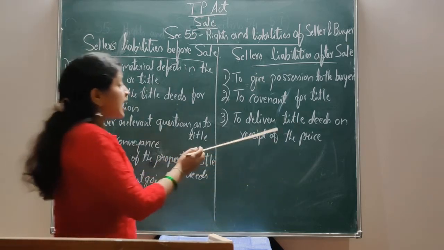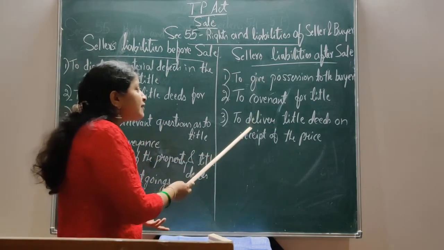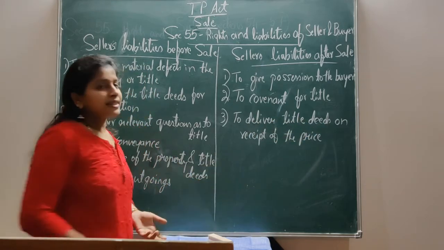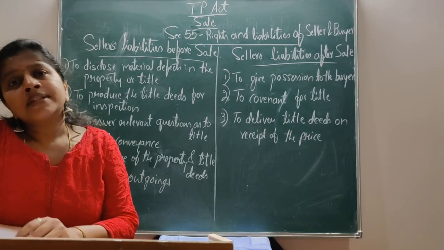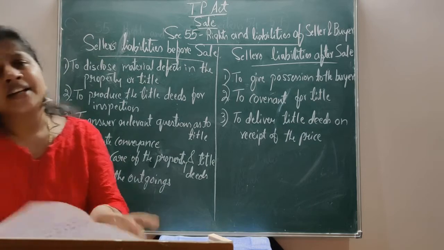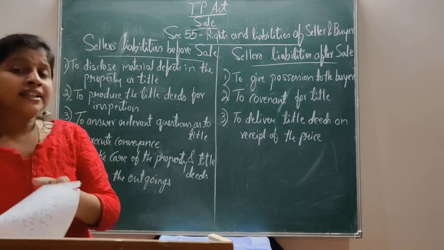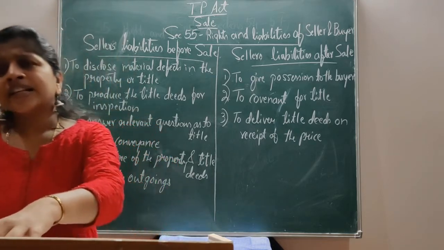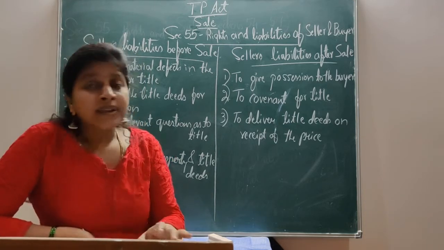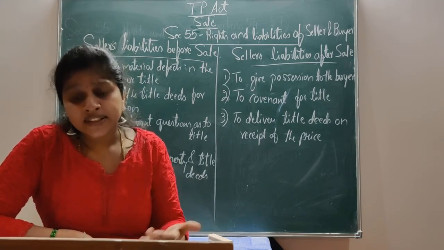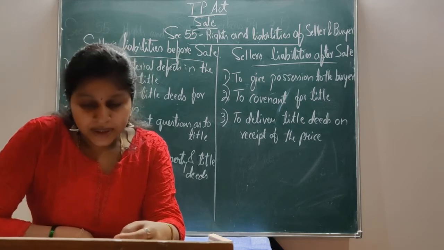Next, the third liability of the seller after selling his property to the buyer is to deliver the title deeds on receipt of the price. That is, after the completion of sale, when a buyer becomes the owner of the property, it is the duty of the seller to produce the title deeds to the buyer, to deliver the title deeds on receipt of the price. Once the seller gets the amount, that is the consideration, that is the price, at that time it is the duty of the seller to deliver the title deeds. He must also get the title deeds, which are the legal documents relating to the property.